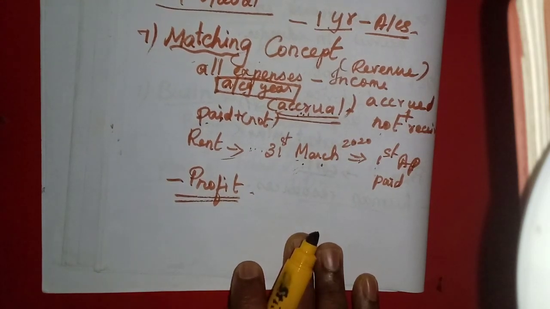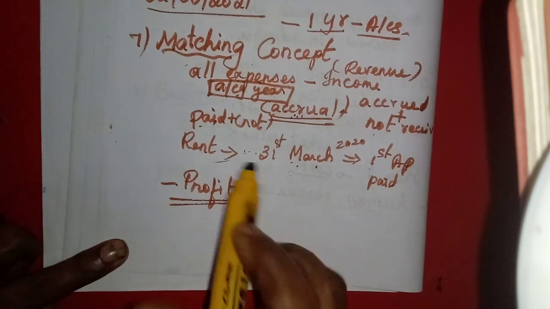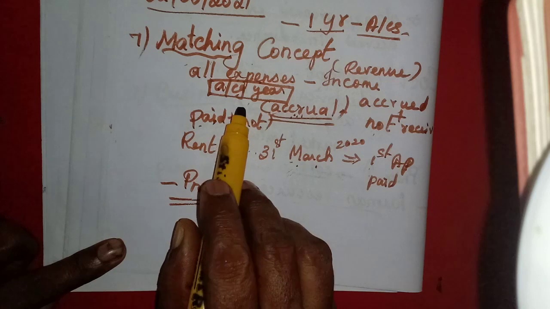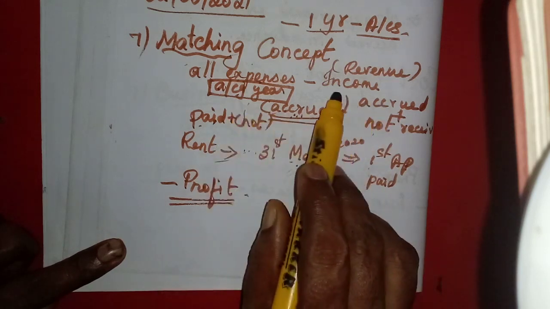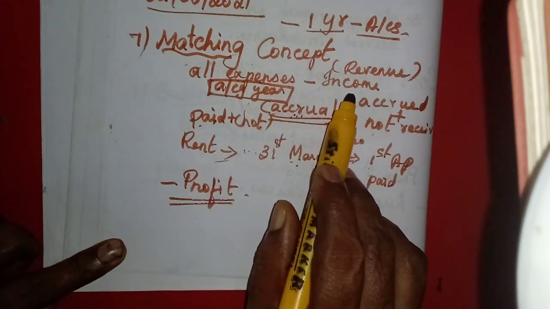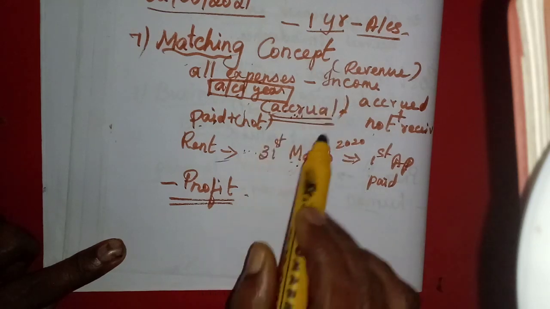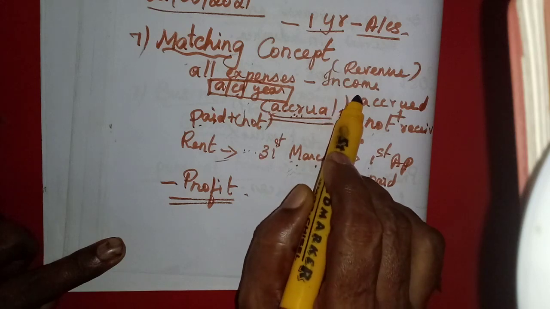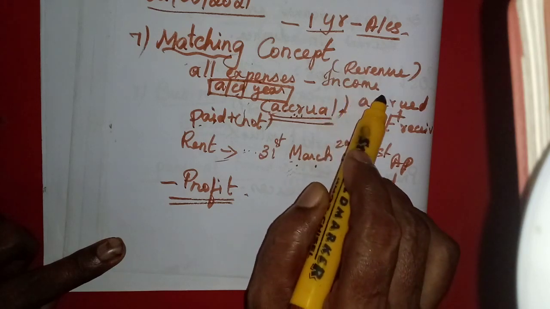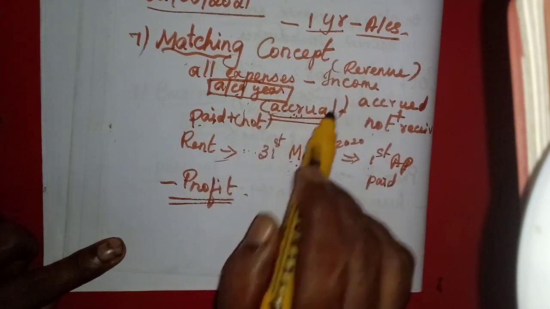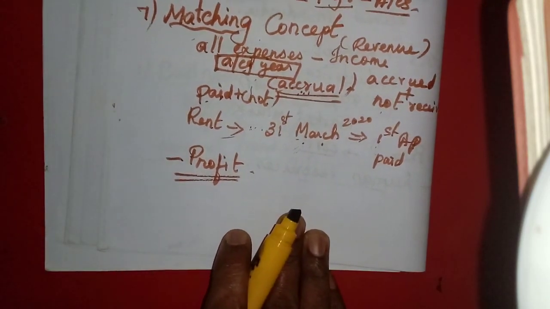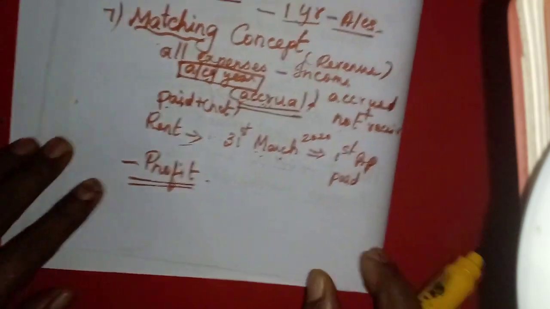So to show the exact, accurate profit, we must include all the expenses incurred during that year, and all the income accrued in that year must be included. Whether the expenses are paid or the income is received or not, that is not the problem, but we have to match them. That is called the matching concept. I think you might have understood the matching concept.